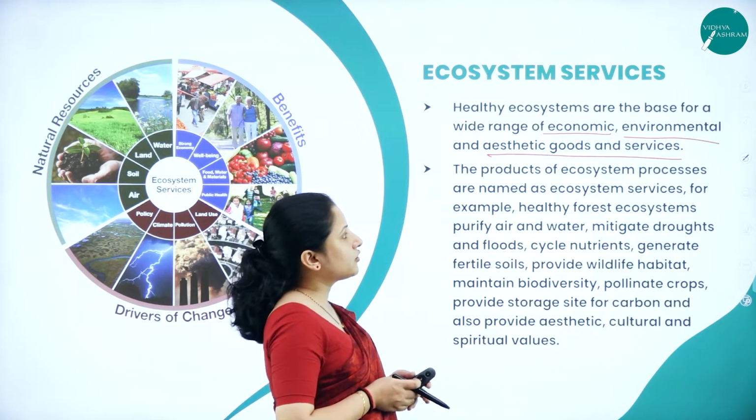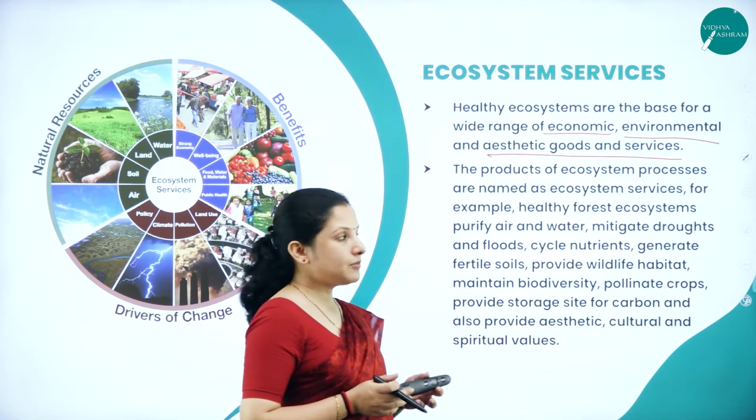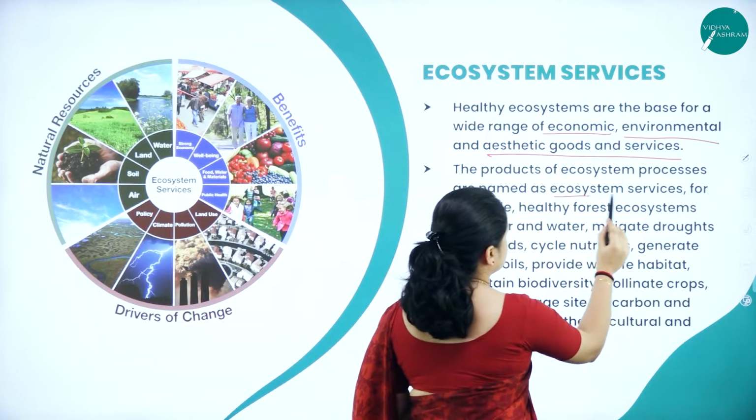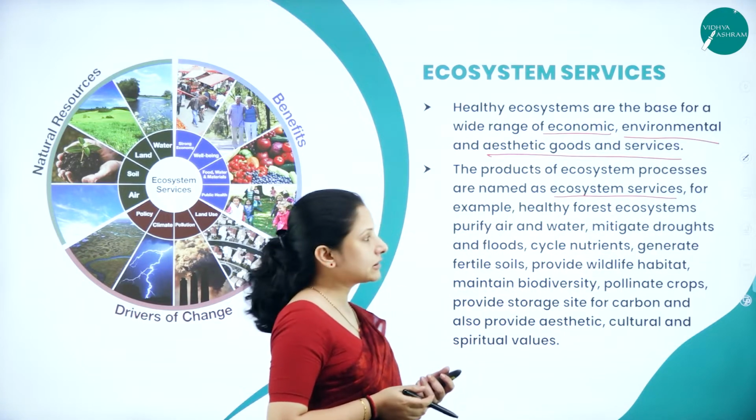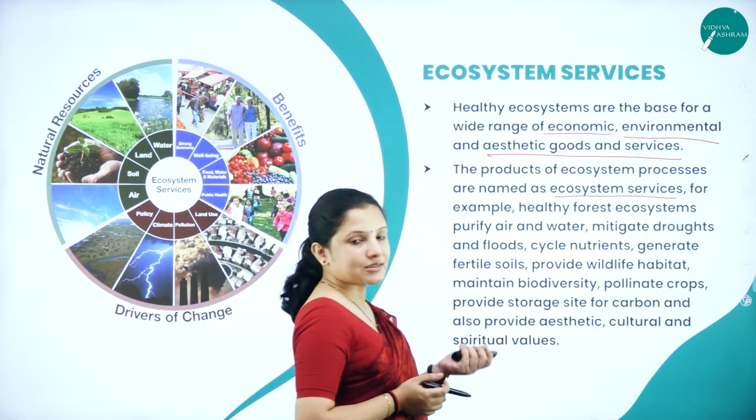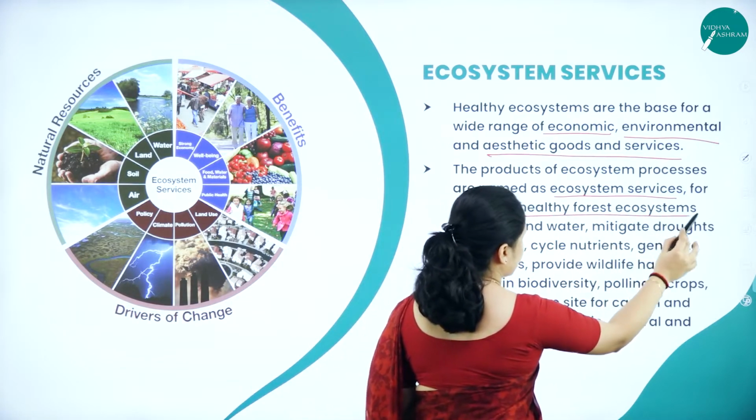So the products of ecosystem processes are named ecosystem services. So what are the different products? Let's look into that. Say for example, let's consider a healthy forest ecosystem.